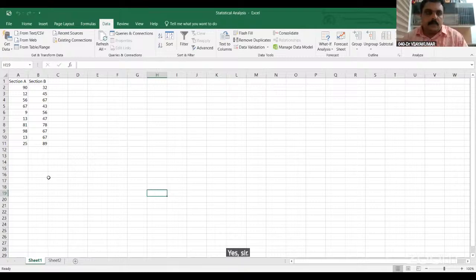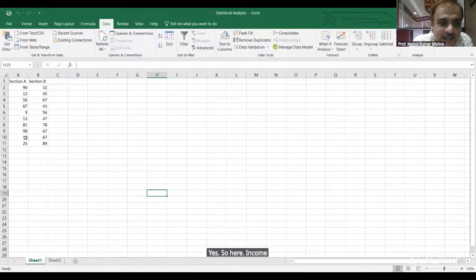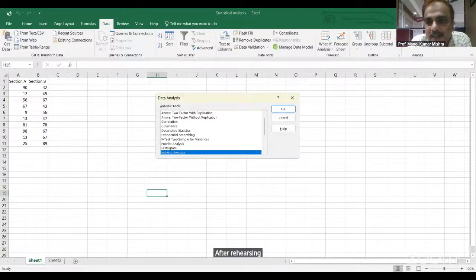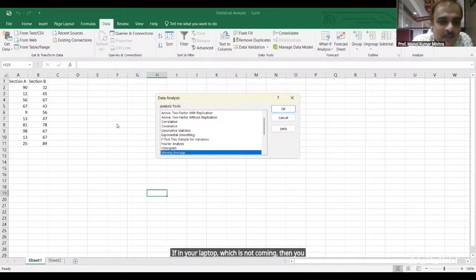So here, MCOM section A, 10 students' marks. MCOM section B, 10 students' marks. So we are doing this. Here you can see the data, and after that you see data analysis. Click here, then it will come. If it is not coming in your laptop, then you go by this methodology, how you can do this.